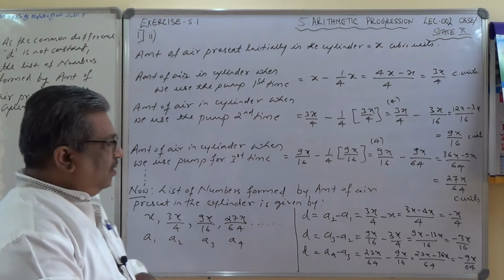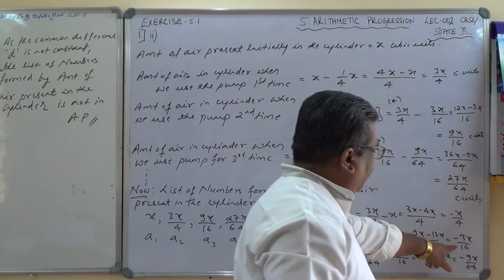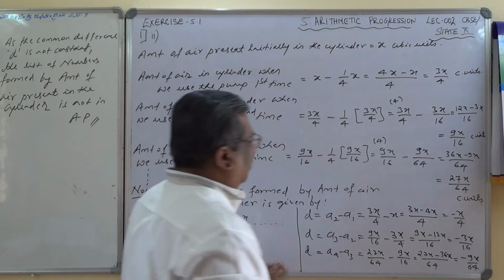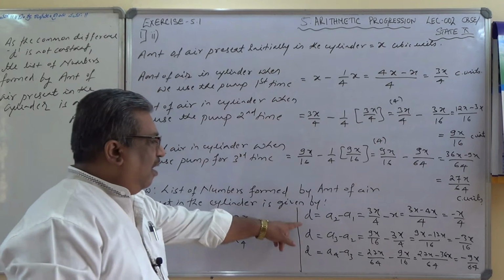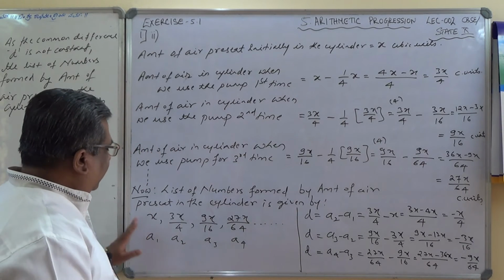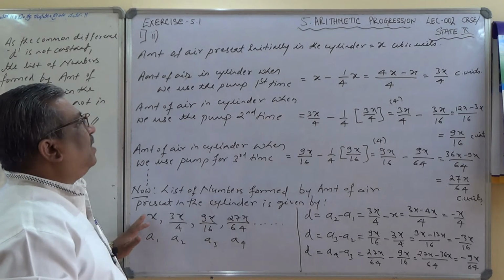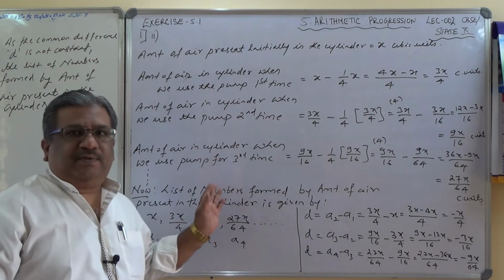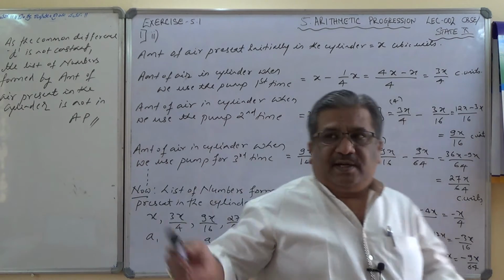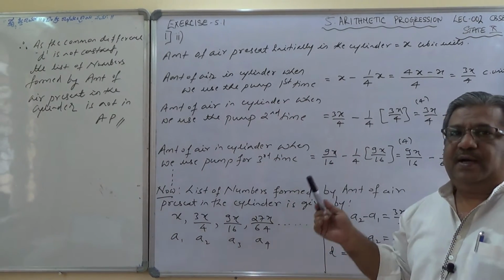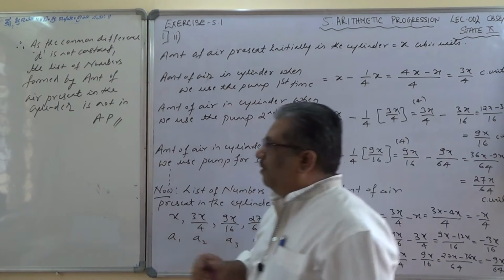You understood? So here it is minus x by 4, minus 3x by 16, minus 9x by 64, and therefore the common difference is not constant, and hence the list of numbers is not forming an arithmetic progression. Okay, so note it down. This is one of the important sums. Probably you can see that side also. I hope you are able to see the last conclusion is important. So note it down, and I think you have noted down.